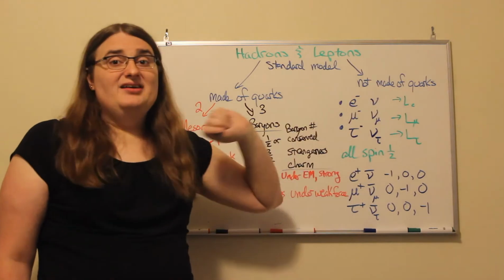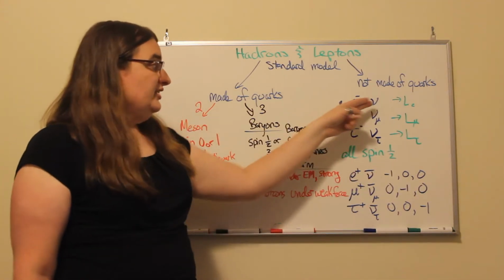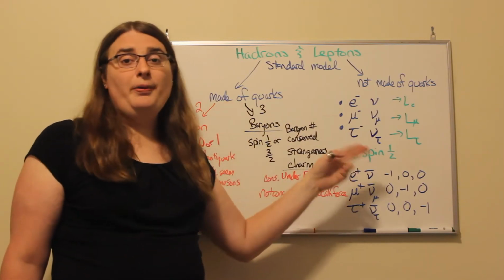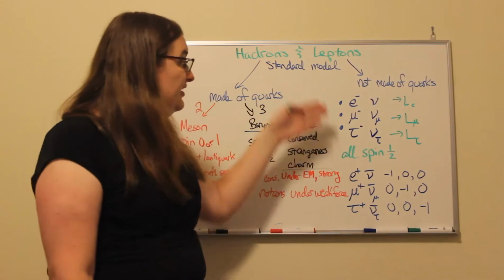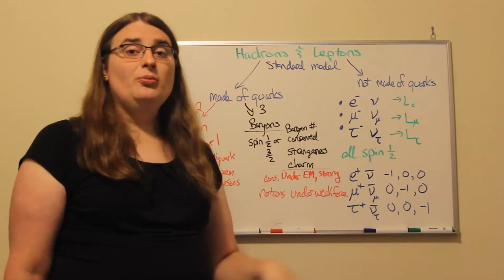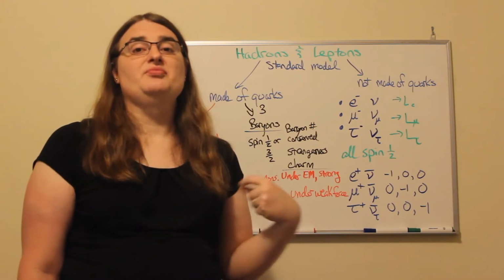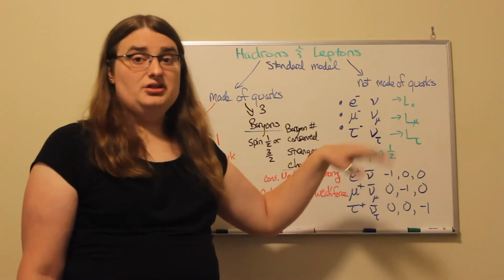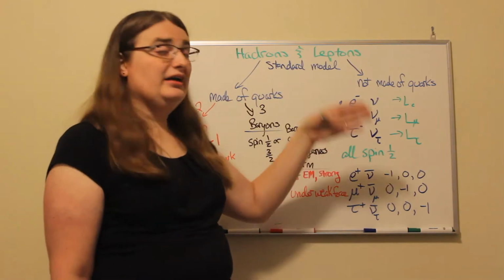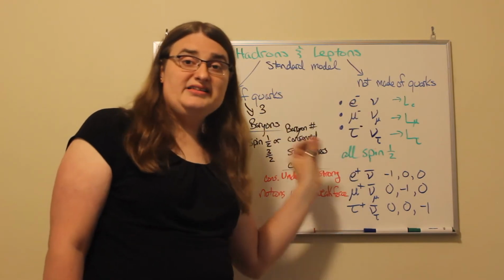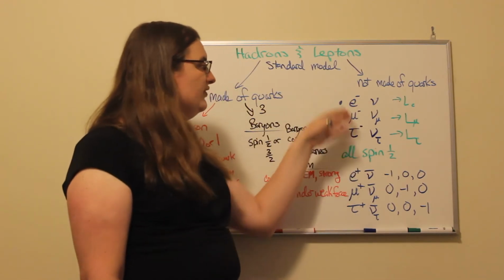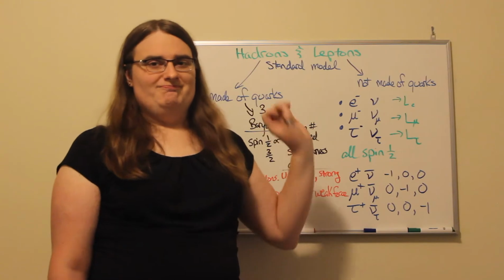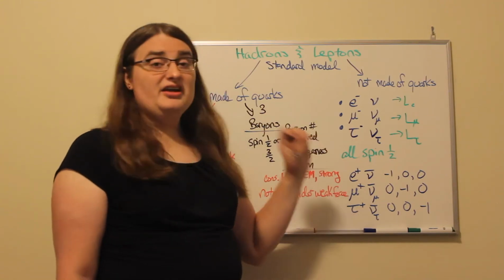Now, leptons have three flavors: what we call electron leptons, muon leptons, and tau particle leptons. Electrons, muons, and tau particles all have an electrical charge of -1 elementary charge. In terms of mass, the electron has the smallest mass, the muon has a larger mass, and the tau particle has an even larger mass. And all of those particles have a small, uncharged companion particle called a neutrino.